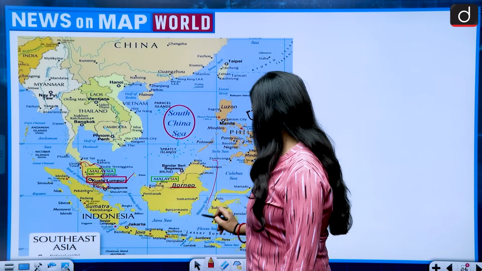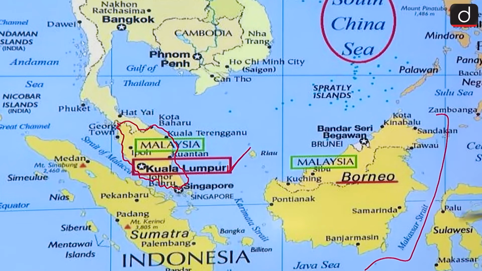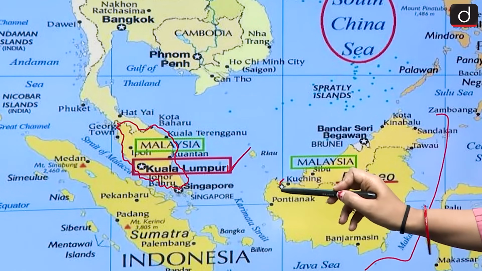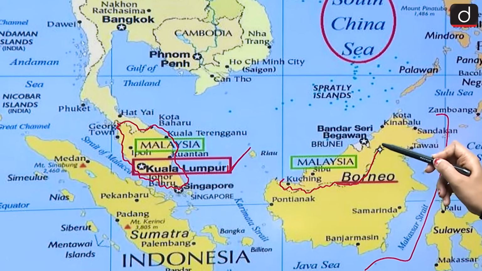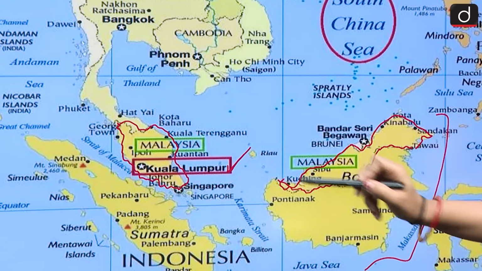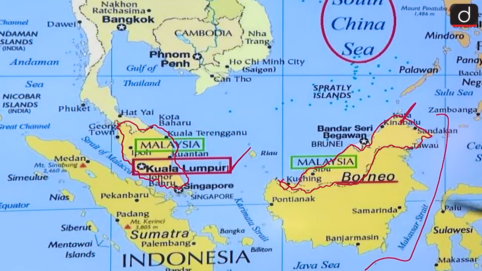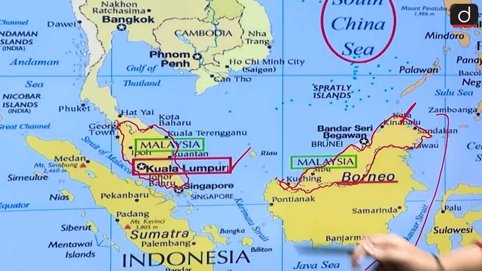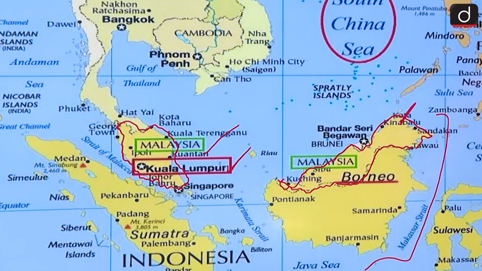So this is Borneo Island, one of the biggest islands in the world. So the northern part of it is of Malaysia. This also belongs to Malaysia, while the Malay Peninsula also belongs to Malaysia.